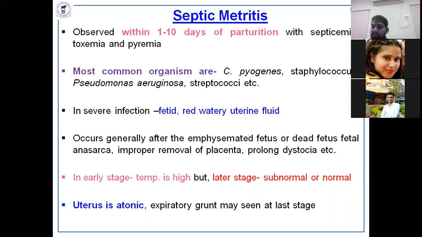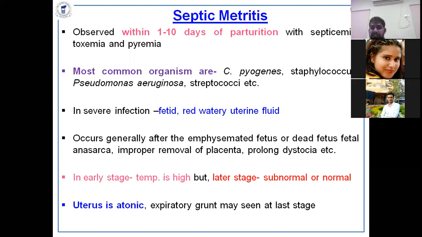That's why in cases of emphysematous fetus, dead fetus, or improper handling of the placenta, you must go for fluid therapy. Otherwise it will lead to septicemia, ultimately toxemia, and death of the animal occurs.